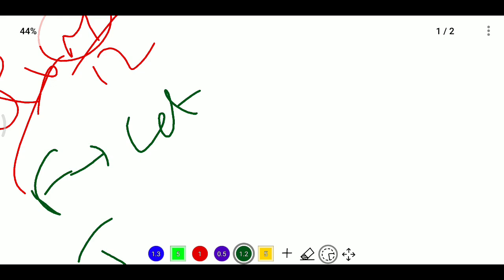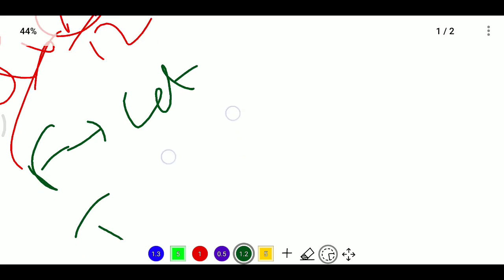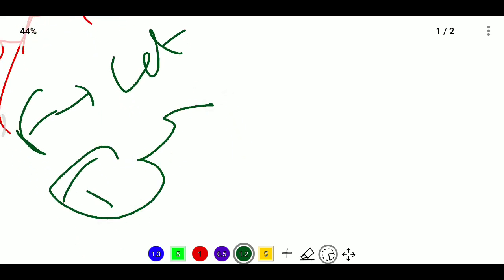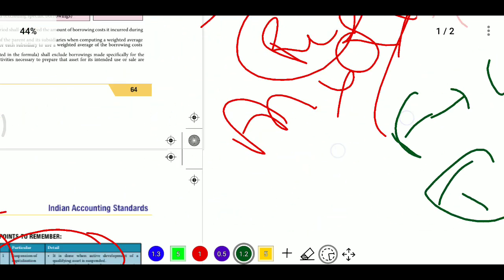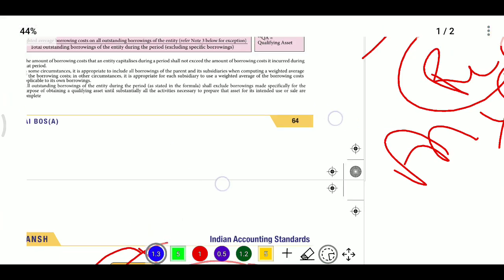After that date we need to consider general borrowing. So here the expense incurred date will be considered, or the year beginning, whichever is later. And when will we stop? It will stop at the cessation date of completion. Cessation means the completion was stopped, or capitalization of borrowing should stop on the date the asset gets ready for its intended use, or the year end. If it is year end, we also stop the capitalization for that period.